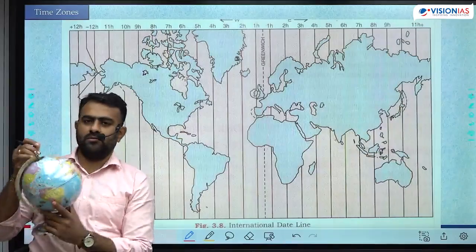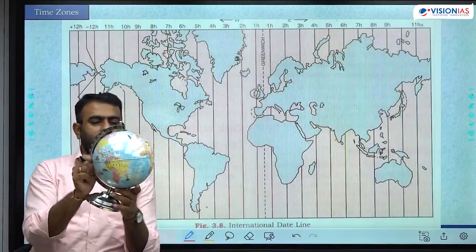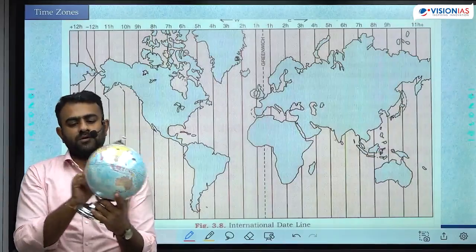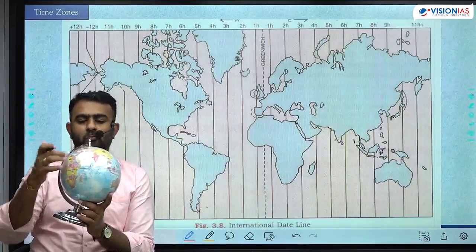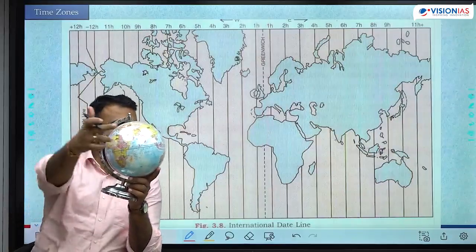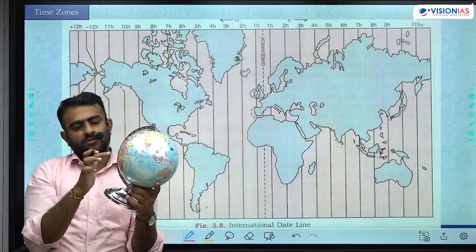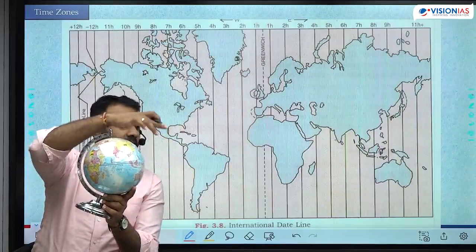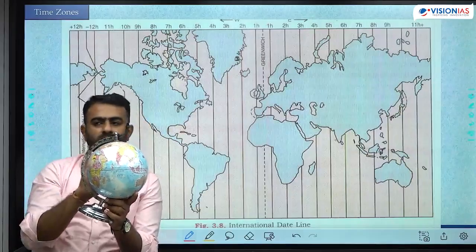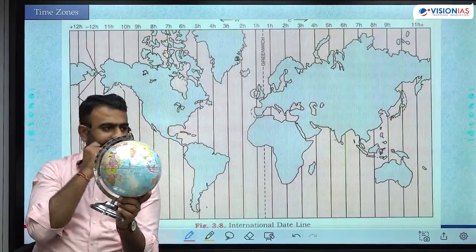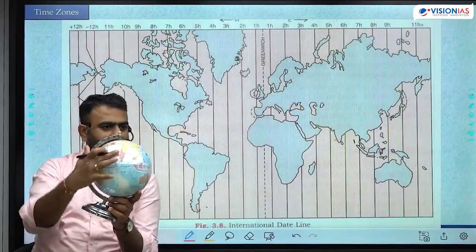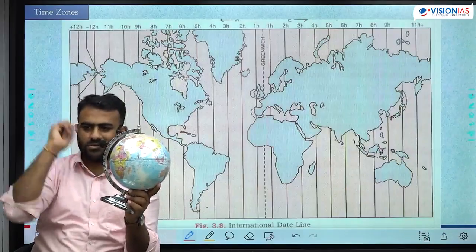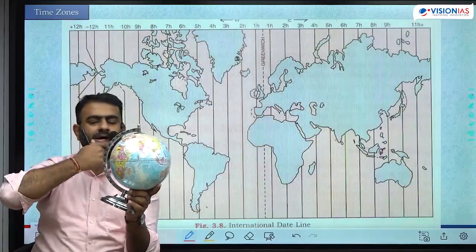So for example, imagine the camera to be the sun. We'll start from here. In India, it is noon. In Africa, it is morning. Japan is evening. USA is night. Can you see? Every different place on the earth has its own time because the sun's orientation is different.